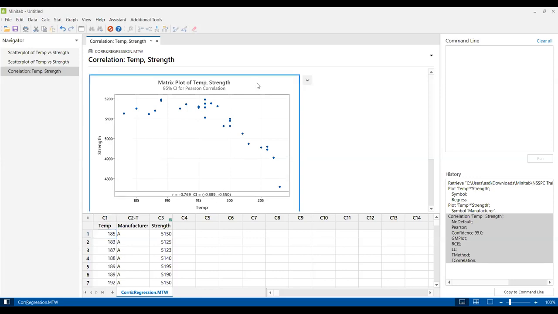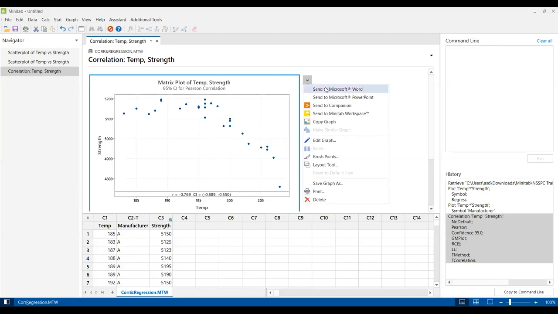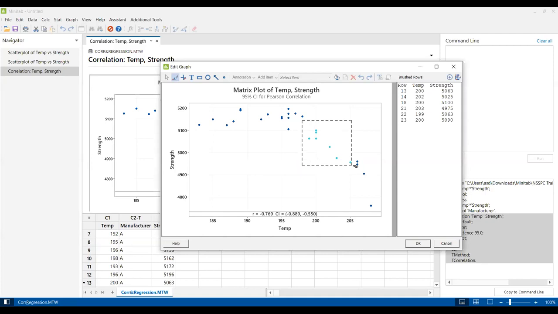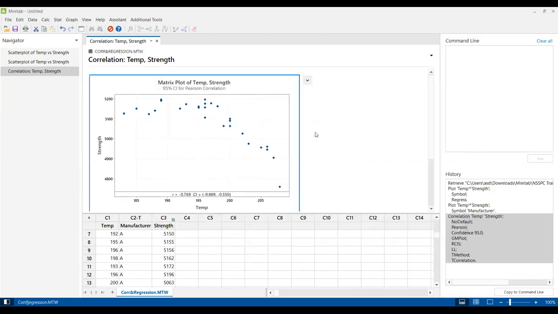One good thing about Minitab is that if you want to take this graph and copy paste it, this is a new feature. You can send it to Microsoft Word, PowerPoint, Companion or Minitab Workspace. I did this and pasted it on my slides. In my previous webinar we also showed how to use brushing points. If I click and select some of the points here, it will tell you exactly what these values are. This brushing tool is also very important in Minitab.